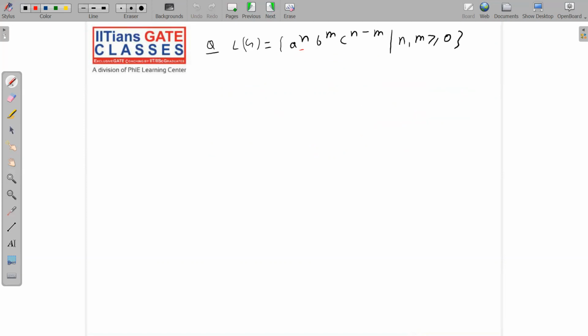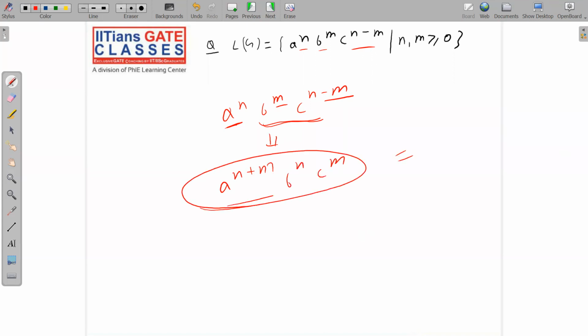Next, A power n, B power m, C power n minus m. This is a twisted question. If you are able to think this through, then I think you are through, and you will get good marks in your TOC subject. Please pause the video and try to think about how we are getting this. So see carefully: A power n, B power m, C power n minus m. Just add these powers. So I can write it like this also: A power n plus m, B power n, C power m. And I have already told you how to write this grammar. So just twist it, you will get the answer.